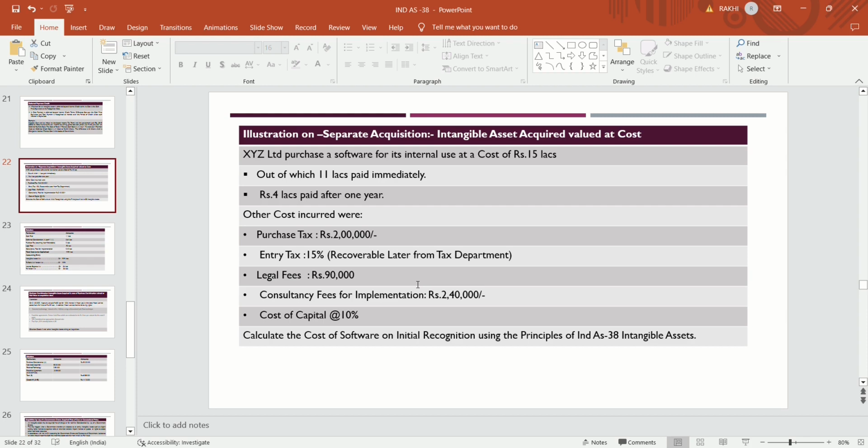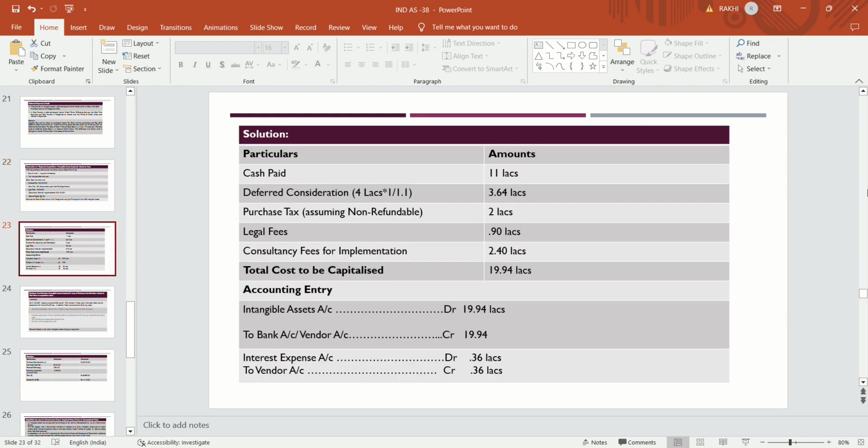So this is the illustration, and the solution is as follows. The immediate cash payment on purchase of software: the purchase cost is 15 lakhs, out of which 11 lakhs is to be paid immediately. So cash paid is 11 lakhs, and we have to find the present value of the 4 lakhs which is paid after 1 year.